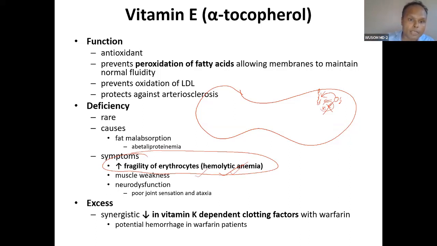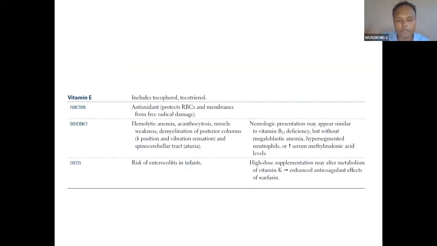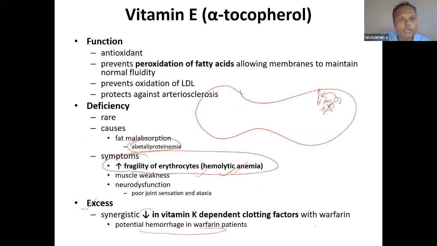Okay, so deficiency happens in abetalipoproteinemia. All fat soluble vitamin deficiency you will see in abetalipoproteinemia. Okay. Excess: both vitamin E and K act synergistically in condition of excess, with decrease in vitamin K dependent clotting factors. So both will combinedly cause hemorrhage. So actually the effect is also hemorrhage. And excess is not that important. Only one point is important here. Vitamin E is related to fragility of erythrocyte. That's it. You have to remember.